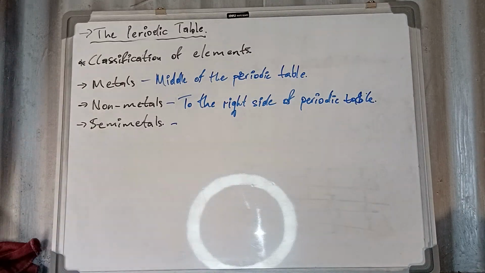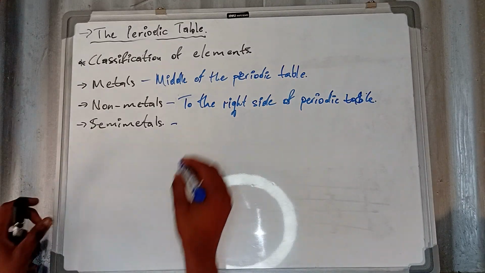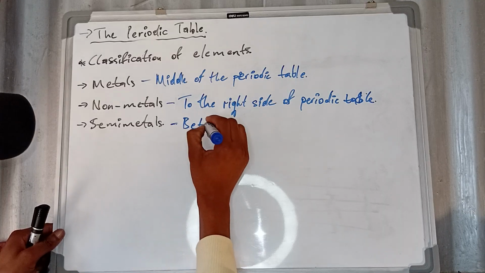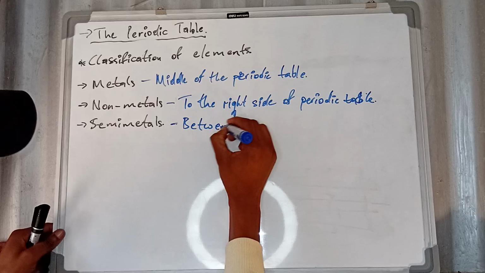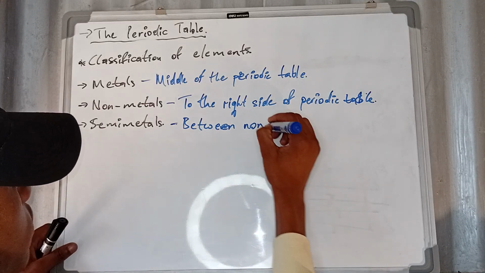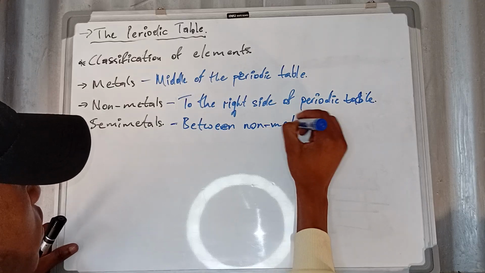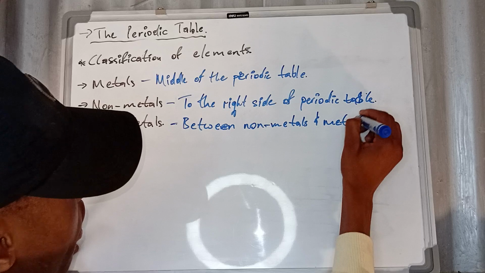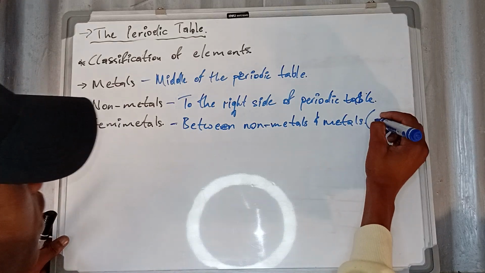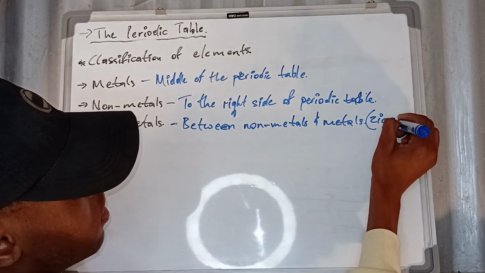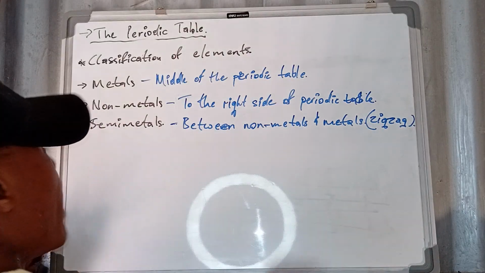And then semi-metals are situated between non-metals and metals. Then we say that they form what you call a zigzag. I hope you are fine.